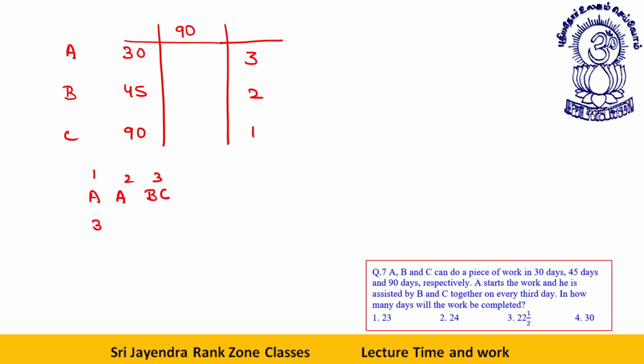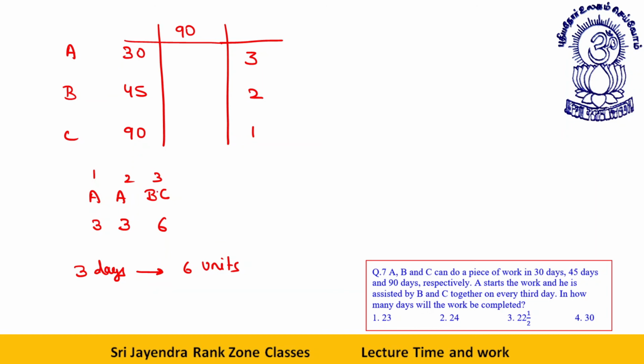A does how many units? 3 units. Again 3 units. On the next day, this is 6 units. Okay, dear students. This is 6 units. So every 4 days, how many units are being done? 4 days they are doing 6 units. Okay. If I multiply both the things by 15, what do I get? This is 3 days, 6 units. So far it is clear to everyone? Yes, it must be clear.